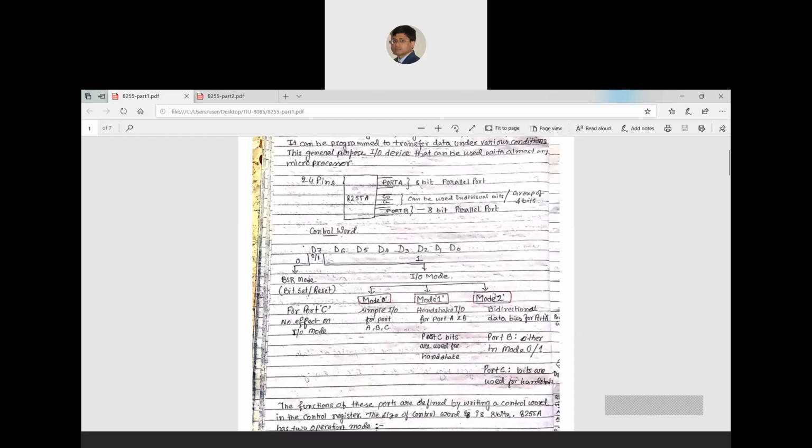Now if I work in mode 2, this mode 2 is a bidirectional data bus for port A, with port B either in mode 0 or 1, and the port C bits are used for handshaking purposes. That means in mode 2 we are giving more options to the sender as well as the receiver.